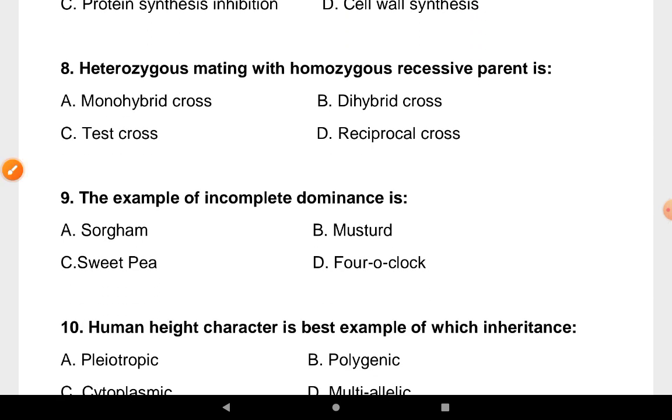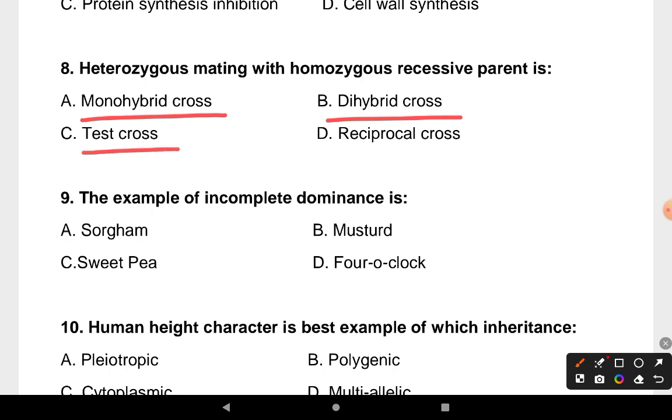Our next question is, heterozygous mating with homozygous recessive parent is known as monohybrid cross, dihybrid cross, test cross, reciprocal cross. The correct answer is option C, test cross.